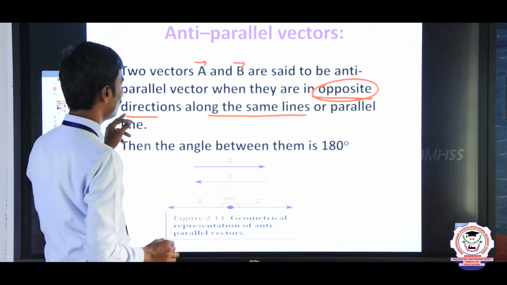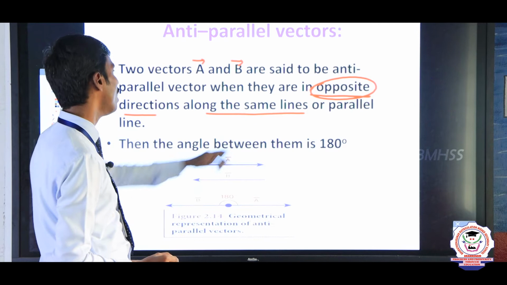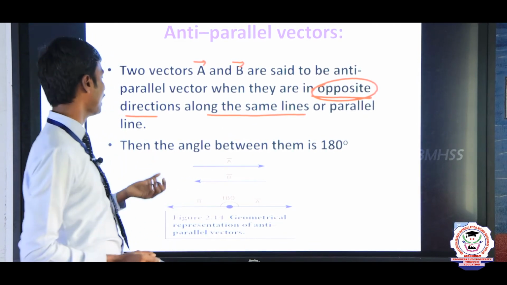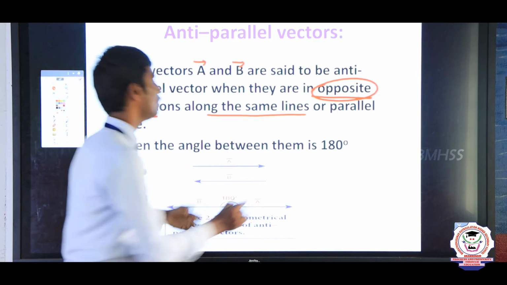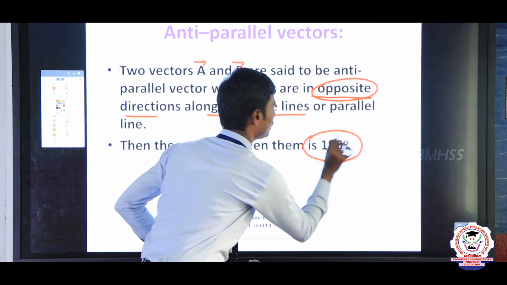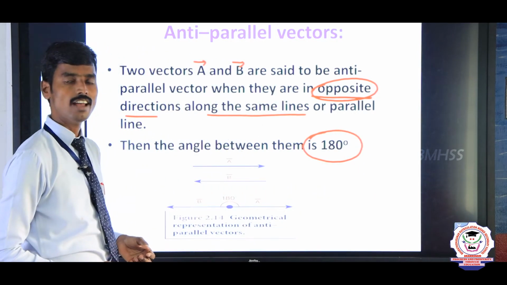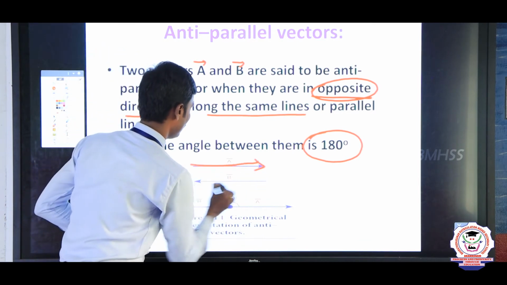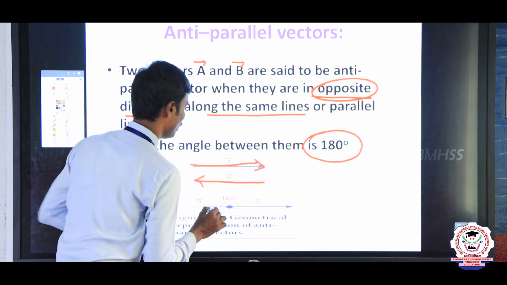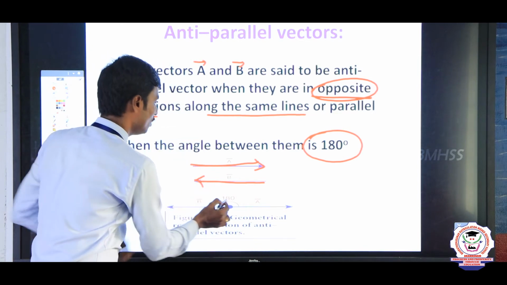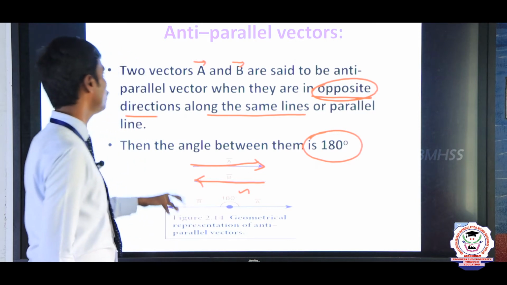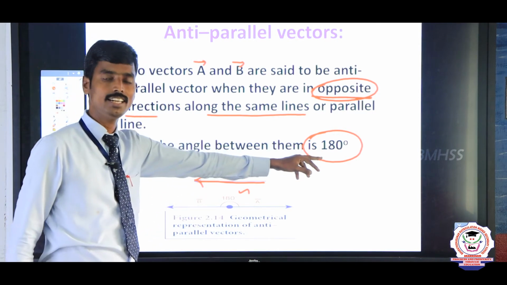Opposite direction along the same line or parallel line, we call an anti-parallel vector. In this anti-parallel vector, the angle between them is 180 degrees. Very important: the angle between them is 180 degrees. Here, this is the a vector, one vector, and b vector, another vector. Combined, we get 180 degrees.